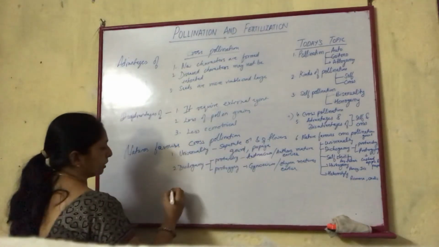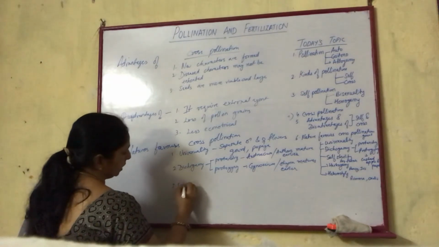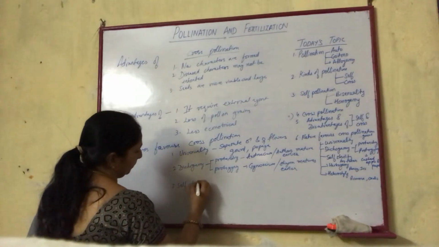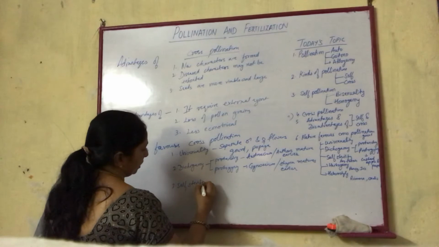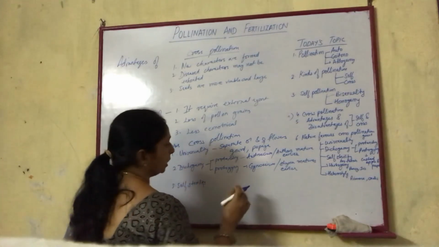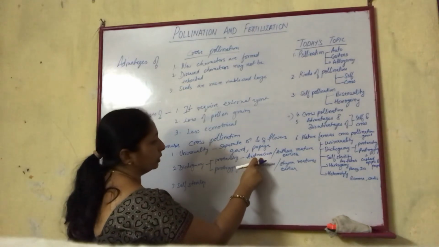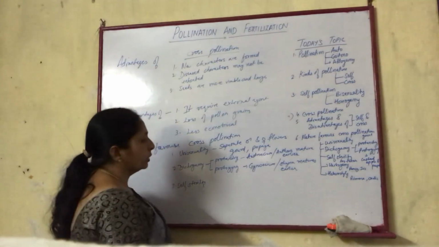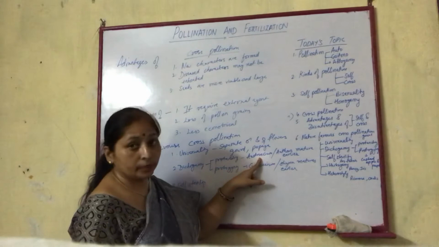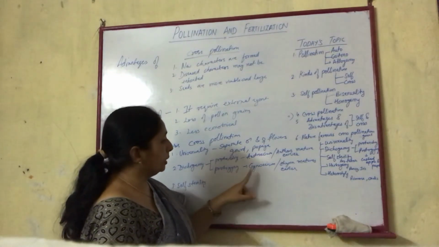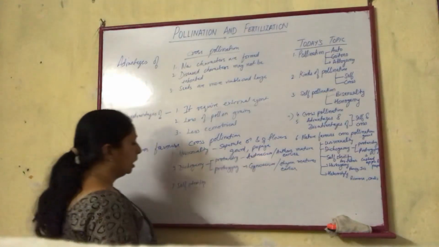Next is self-sterility, number 3. The example for protandry is sweet pea. For protogyny, the examples are custard apple and papaya.